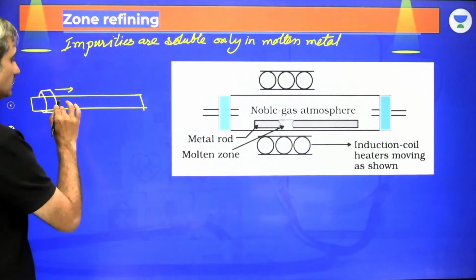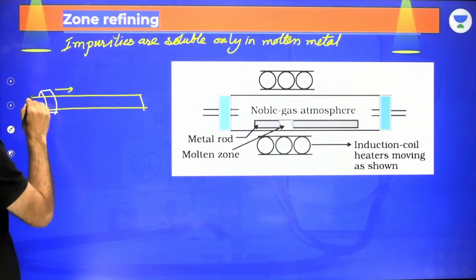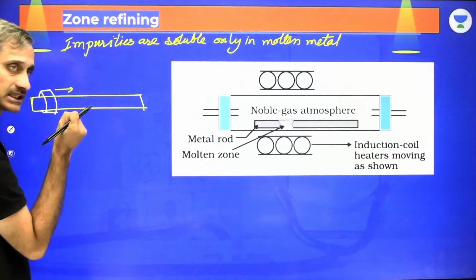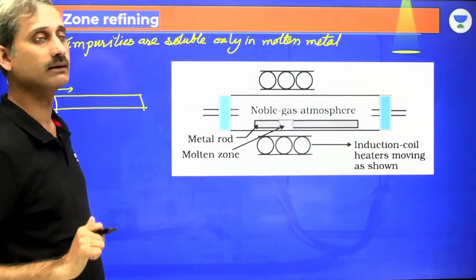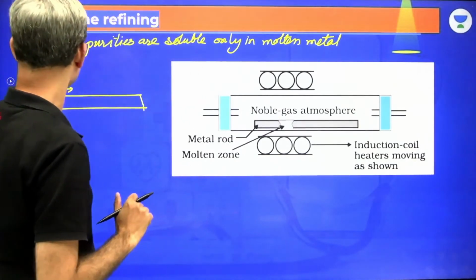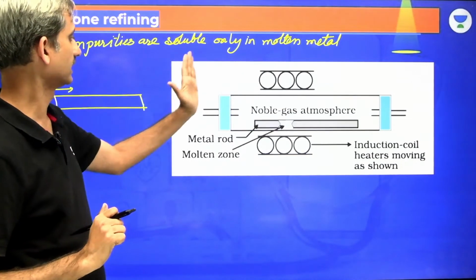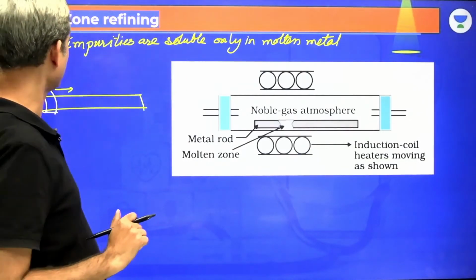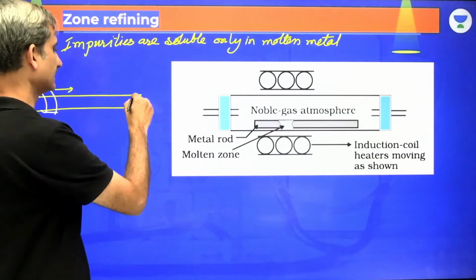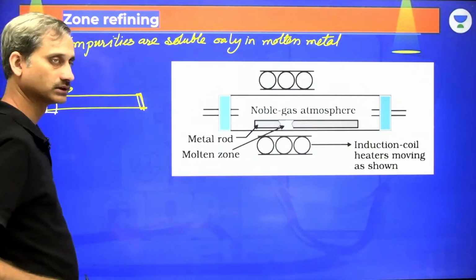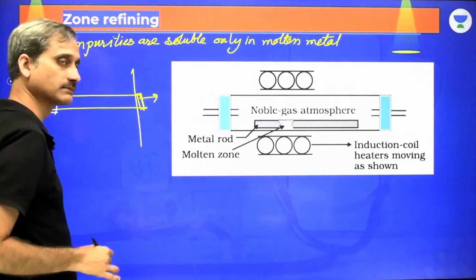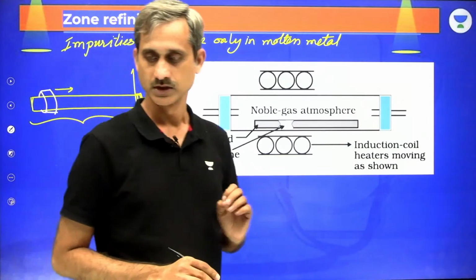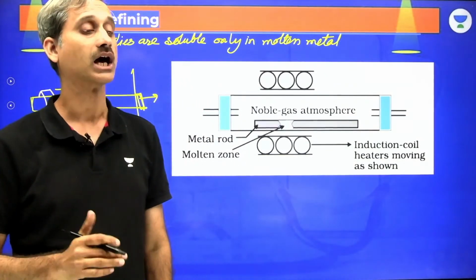When the molten zone moves, the metal crystallizes behind it, but the impurities move along with the molten zone. Keep on moving it, reach here, take it out, again comb it, and in every go, the impurities move along with the molten zone and collect at the end of this rod. Cut this off, throw out this impurity piece, and this becomes the pure metal. So that is what we are using as zone refining.